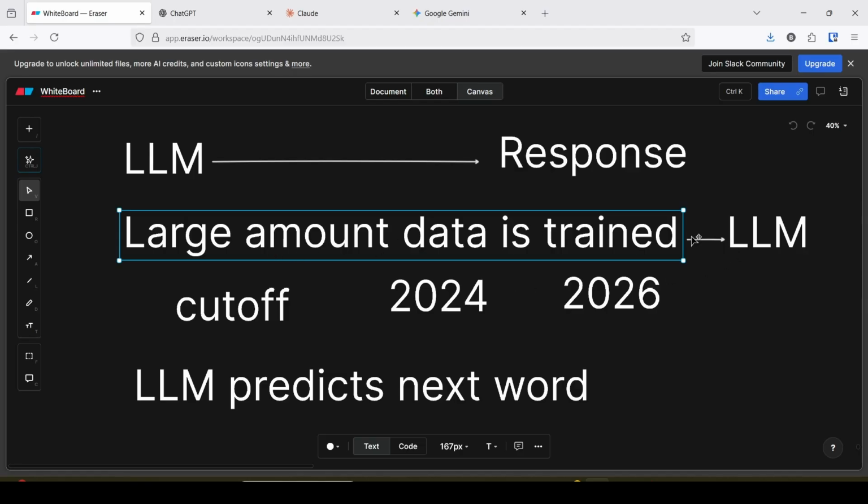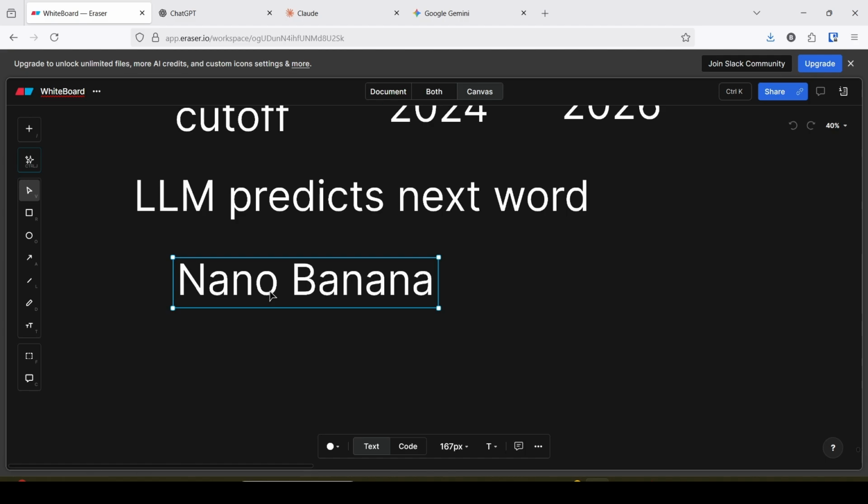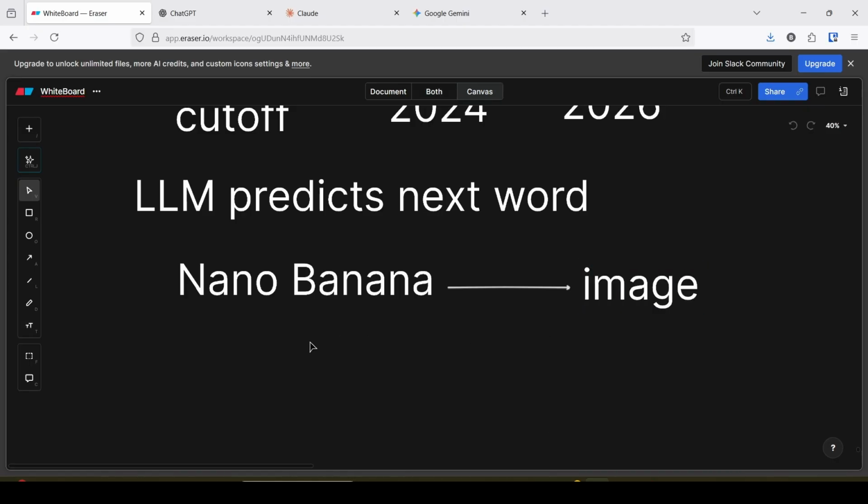For example, Nano Banana is a model used to generate images. It is best for image generation. Some LLMs have the capability to generate text. In this way, an LLM has the capability to generate the response.